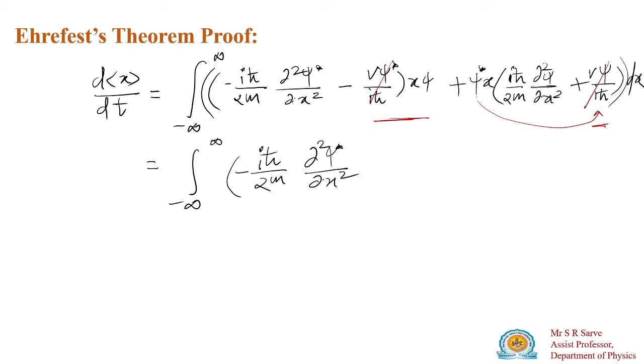Okay, and this second quantity will be x times psi, this multiplication.